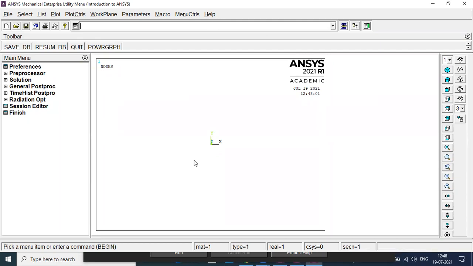Now let me clarify that in between you need to keep clicking save db. This is very important. Save db is like Ctrl+S. So we need to keep clicking save db in between, right?